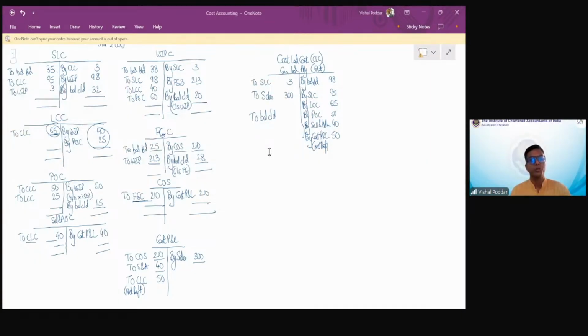For special ones, you should go to our revision batch where you will find all the other special transactions done. So I'll request that you all please refer to the regular batch and also the revision batch. The regular batch will be more detailed conceptual part and the revision batch would be more on the practical and the solving part. I hope this is clear.